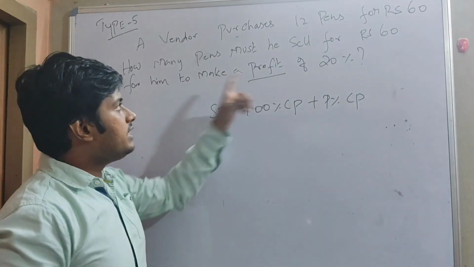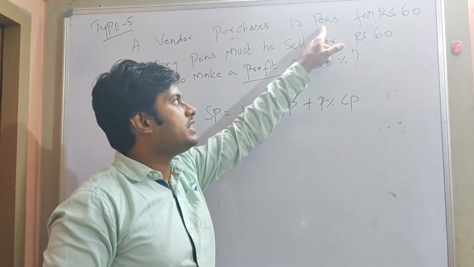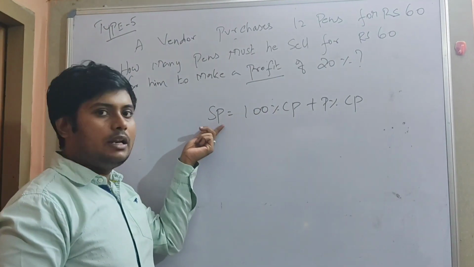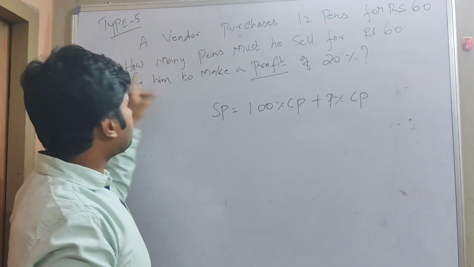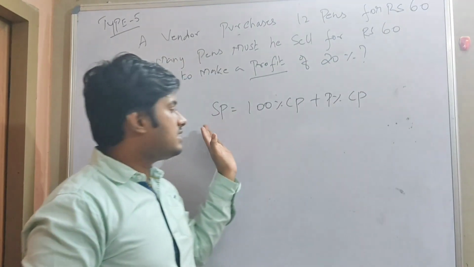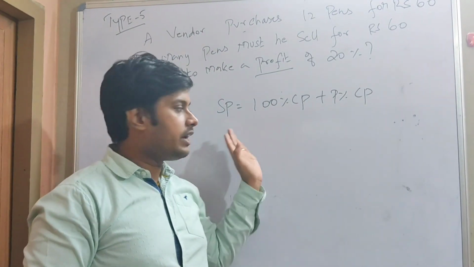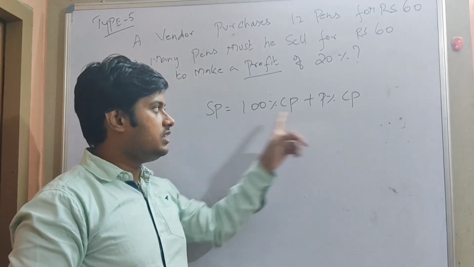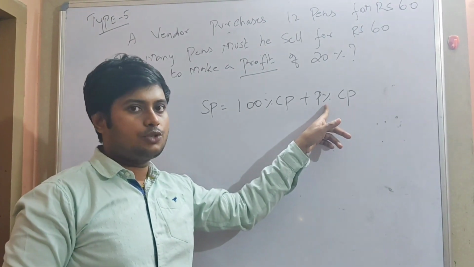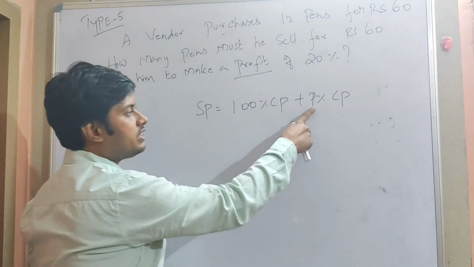My selling quantity is nothing but the number of pens. How many pens do I sell here? I sell 12 pens for rupees 60. I will sell all the 12 pens for rupees 60, but I have to get what? 20% profit. So 20% profit in the sense what?